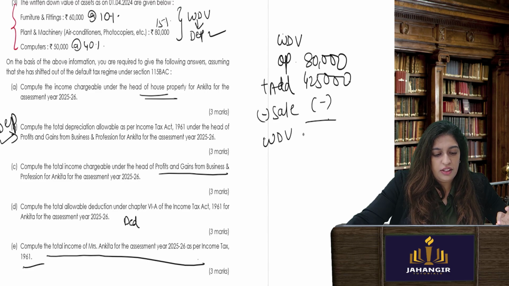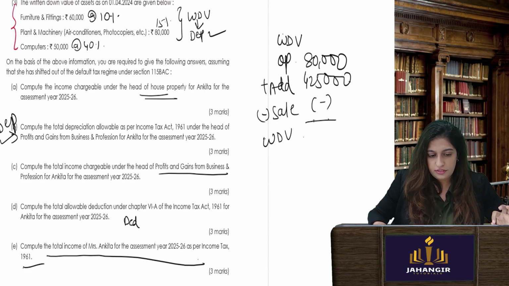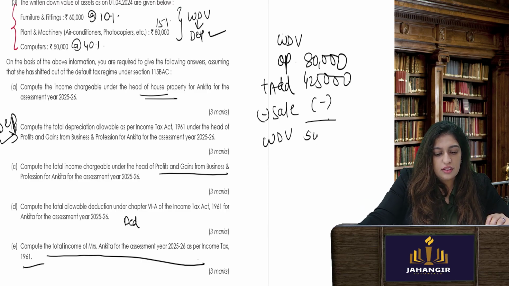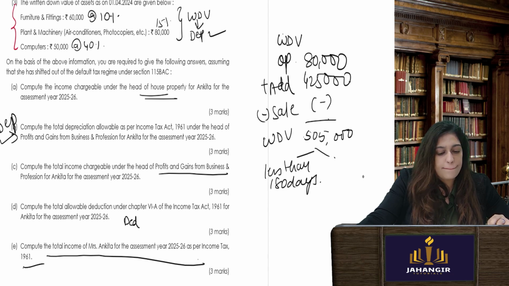Okay, written down value, whatever you get for the year, 80 plus 4,25,000. Okay, you get less than 180 days, others. That is full. Okay, less than 180 days, you will take 7.5% depre. And here you will take full 15% depreciation.